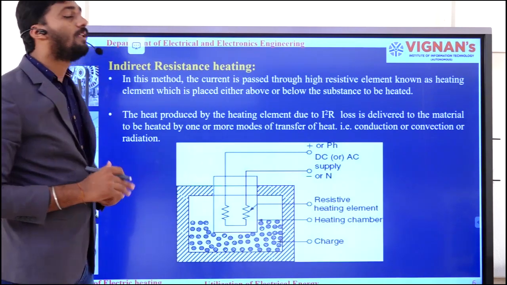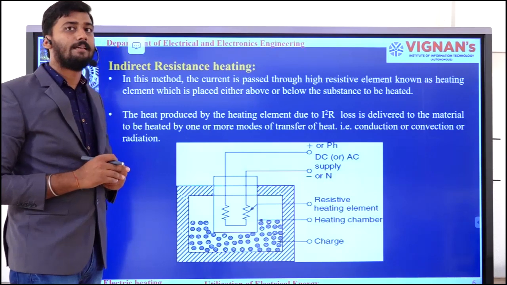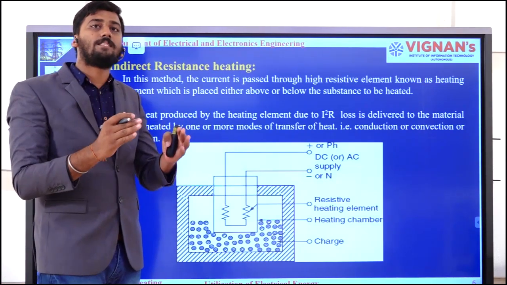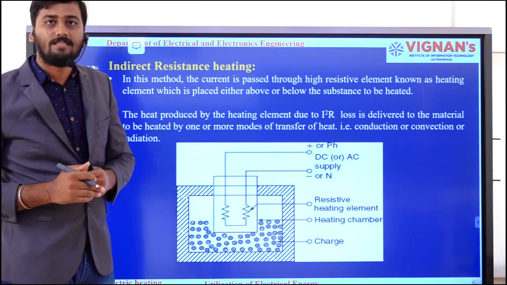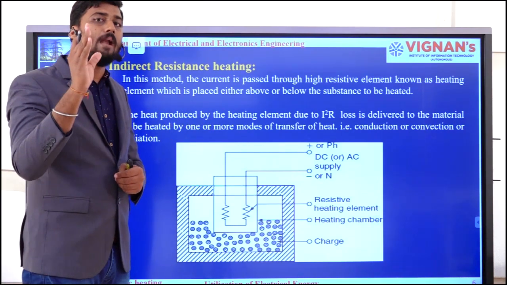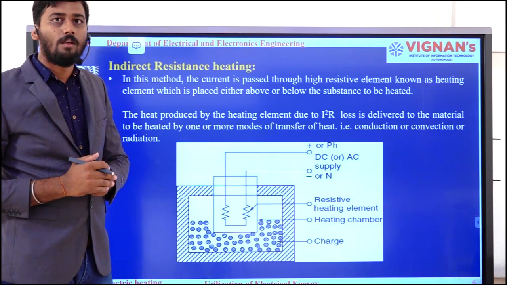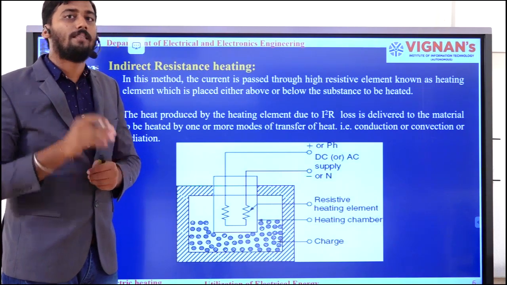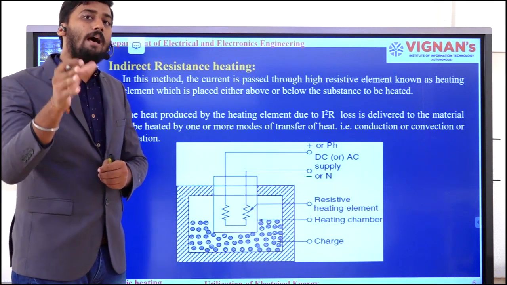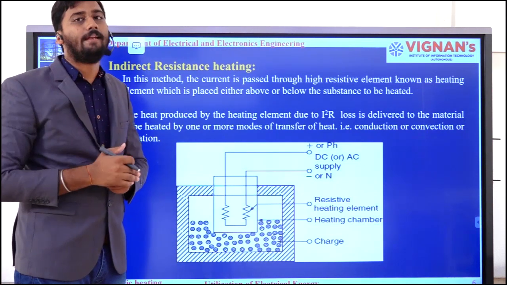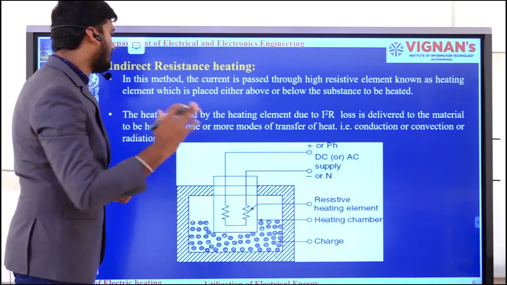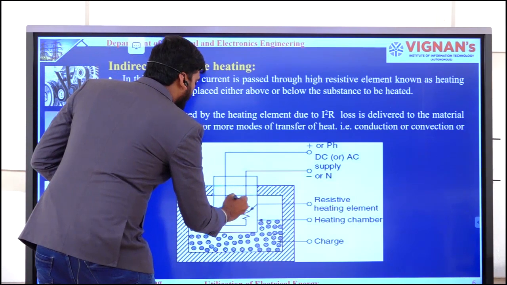Moving on to the next method, that is indirect resistance heating. Now you will get a doubt, what is the difference between the previous method and this method? In the previous method, I had used electrodes, and the current was directly flowing through the charge, the substance which has to be heated. But here in this method, instead of that, I am placing a high resistive element.